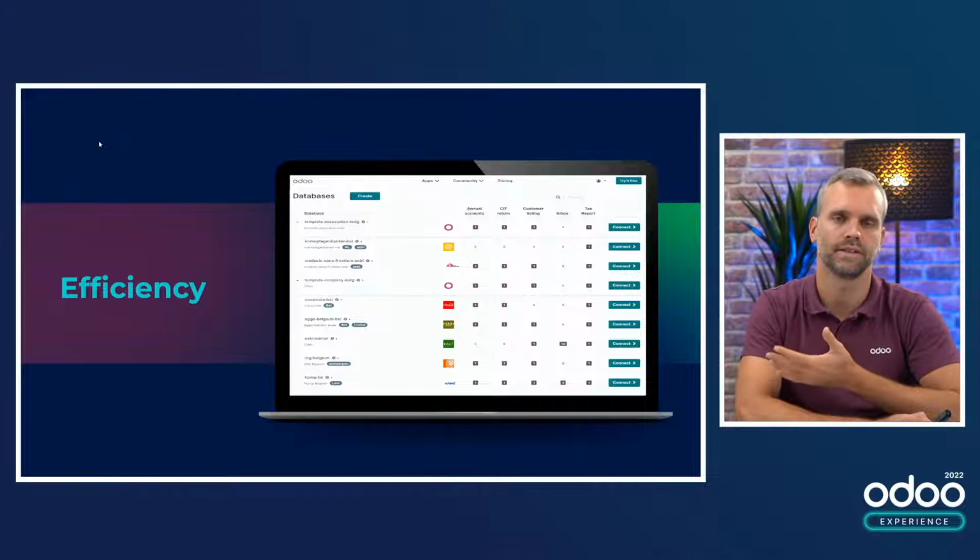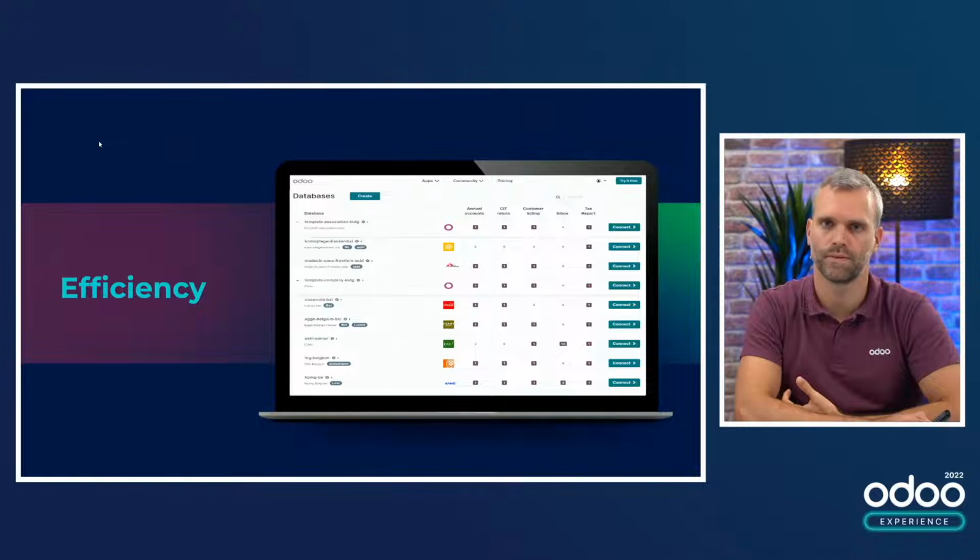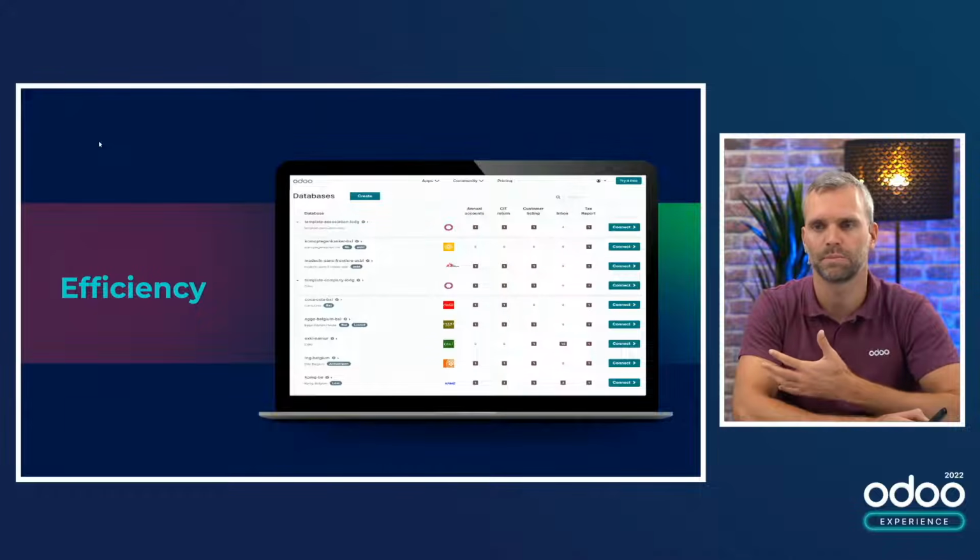When you are an accounting firm with many clients, it is important that you have a good overview of all the files that you currently have, who is working on them, and what needs to be done, so that you don't forget important deadlines. Odoo comes with the built-in database manager, which is a dashboard specifically created for accounting firms. Loïc, can you please show us what it looks like?